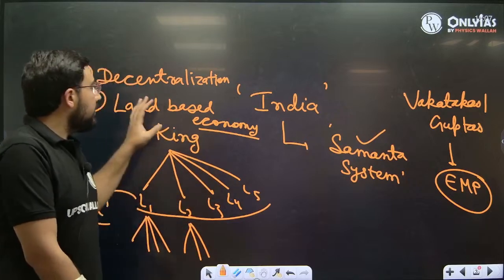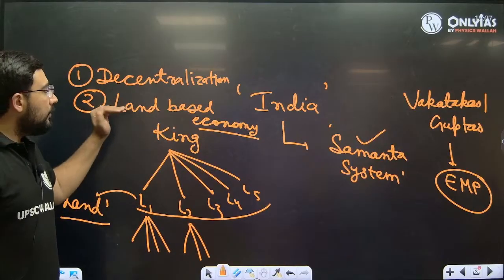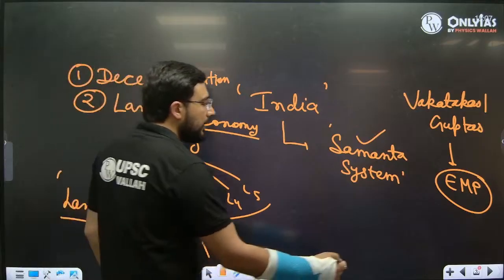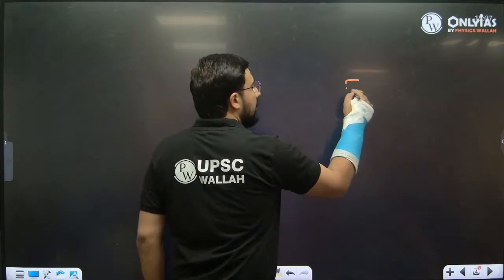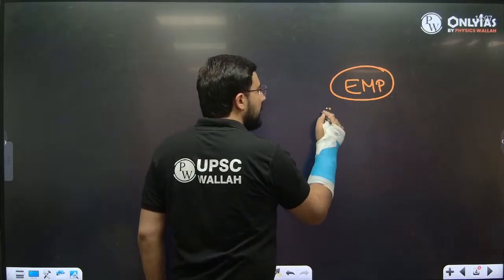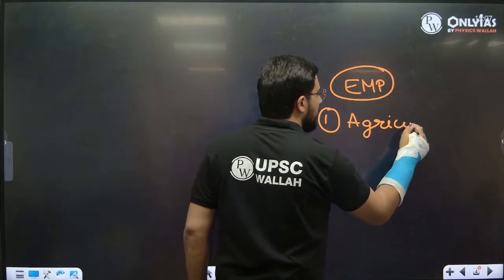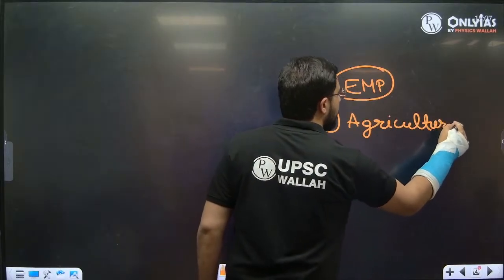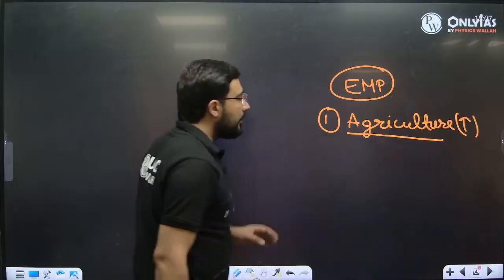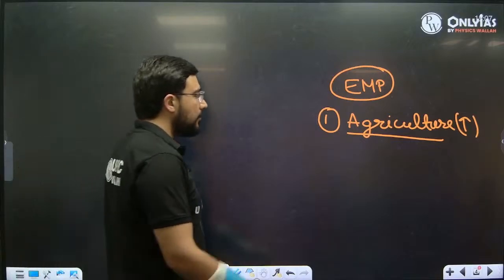So that's why we see decline of trade and commerce, right? And naturally, which economy became more important? Land-based. That's why during the early medieval period, when we discuss the economy specifically, we see rise of agriculture. Agriculture improves during this time. There is diversification, the reason being everybody was largely dependent upon agriculture during this time period.